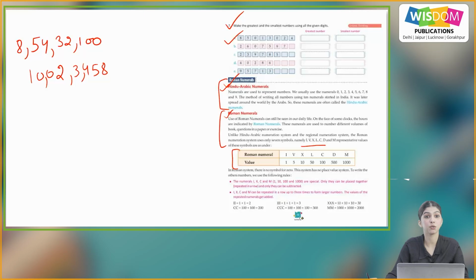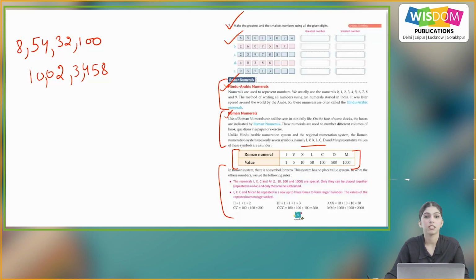So the symbols used in Roman numerals and their values are here. So I is 1, with V we represent 5, X as 10, L as 50, C as 100, D as 500 and M as 1000.